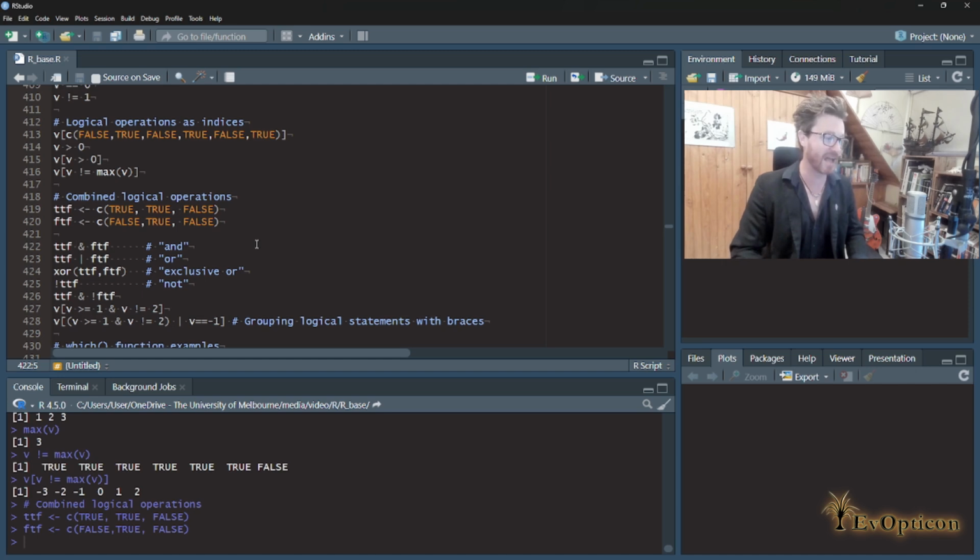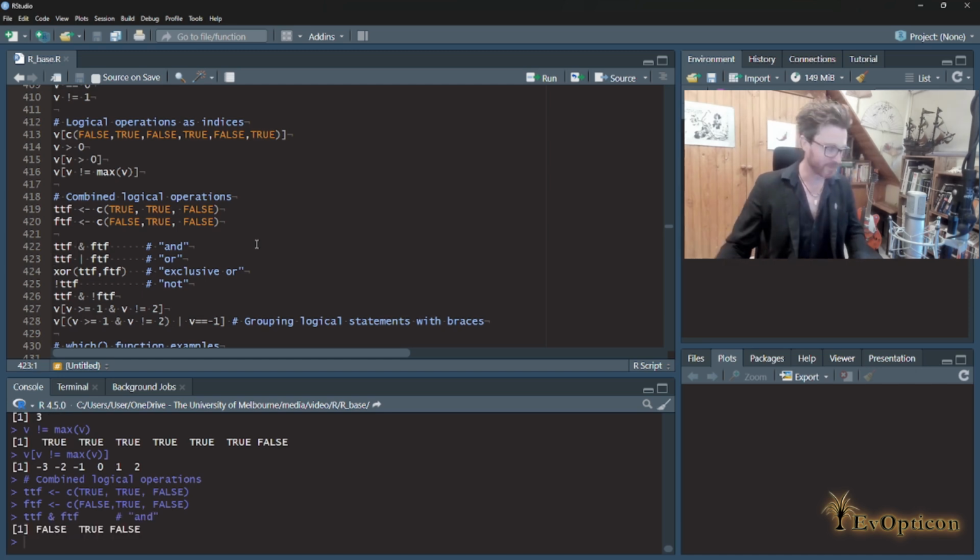So this is going to do an AND operation. The result is false, true, false. Why is that? Because AND is asking, is it true that the fellow on the left is true and the fellow on the right is true at the same time. So it's taking these fellows on the left, the fellows on the right. It's a vectorized operation, so it does them element-wise. Remember your vocabulary. It does them element-wise, which means that it compares the first two elements of the vectors and asks, is this one true and that one true? The answer is, of course, no, so you get a false as a result.